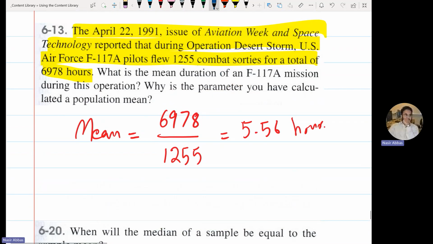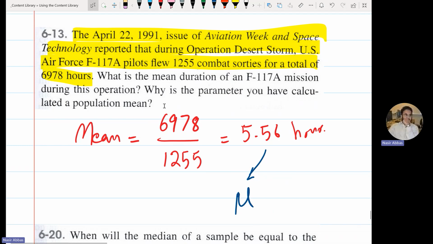So this here is the population mean, which is usually denoted by mu. It is not X bar. X bar is the notation for the sample mean, and mu is the notation for the population mean.